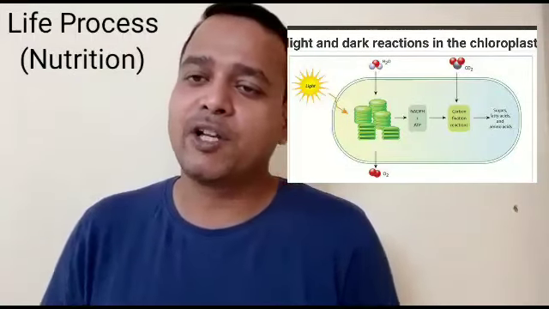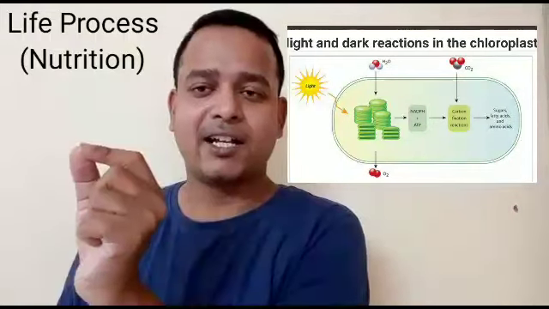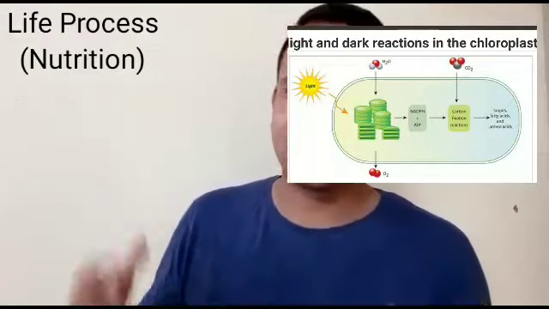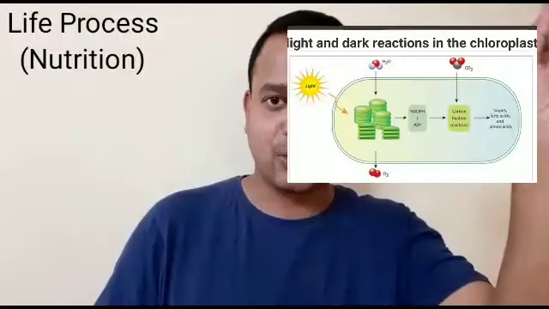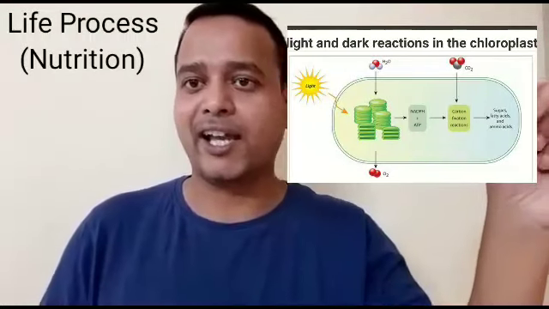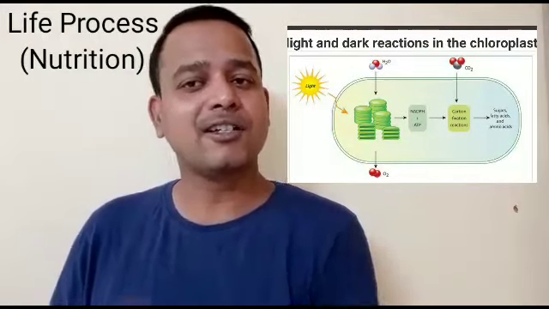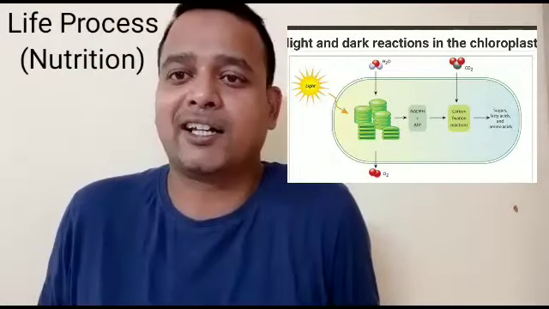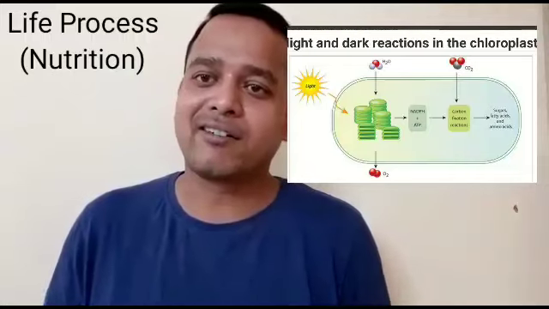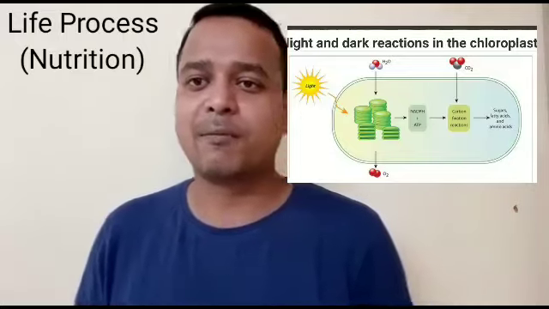In this equation only you can show where light reaction and dark reaction is taking place. Very simple. I don't have the board so I cannot show it there. What you can do is take H2O and draw an arrow towards oxygen. This shows the light reaction. This is only light reaction. For dark reaction, take an arrow from carbon dioxide towards the glucose. This is your dark reaction. Simple. I asked a student what is light reaction and dark reaction, show it with the help of an equation. Many students fail to answer that question. So this is the simple method to show your light and dark reaction of photosynthesis.